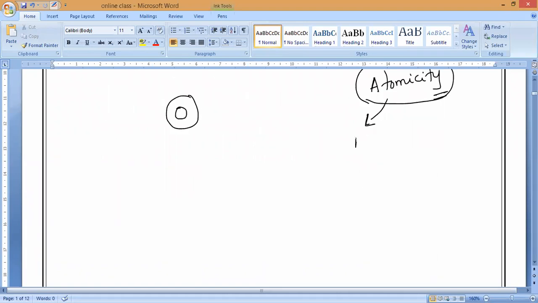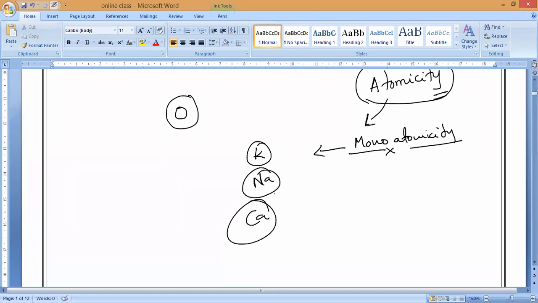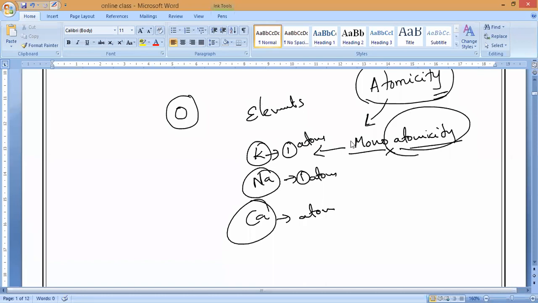Now the first type of atomicity is monoatomicity. It means how many atoms are present. If we take elements, for example, one atom of potassium, sodium, calcium. These are all elements only, yes or no, guys? But how many atoms are we writing? Only one atom itself. One atom itself we call the molecule of the element. So for these kinds of atoms, the atomicity is one. Understand, Alana, Laksha? Everybody? This is what you have to understand.